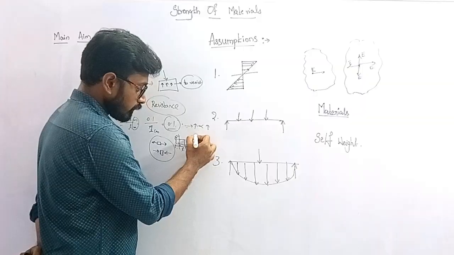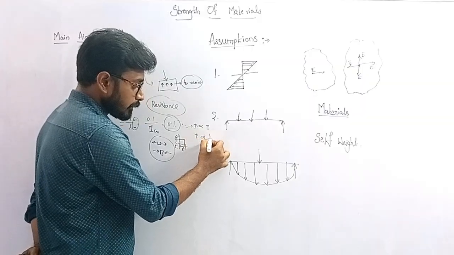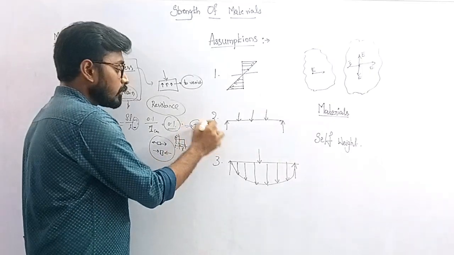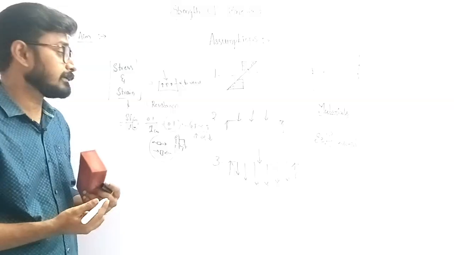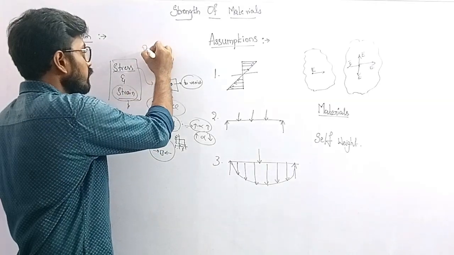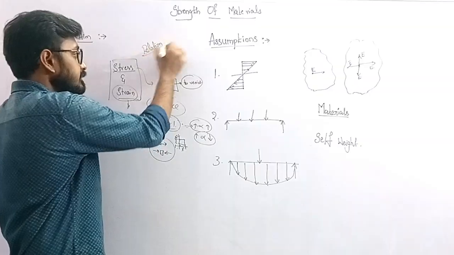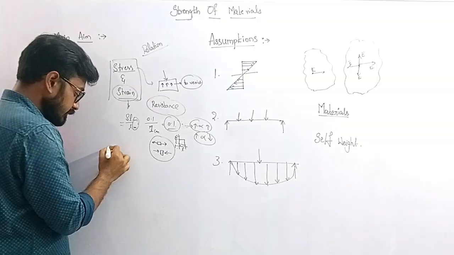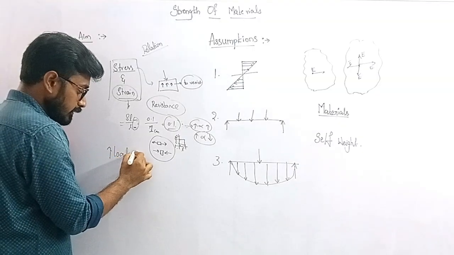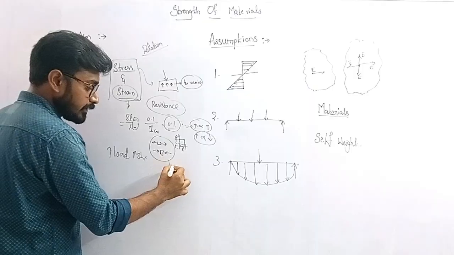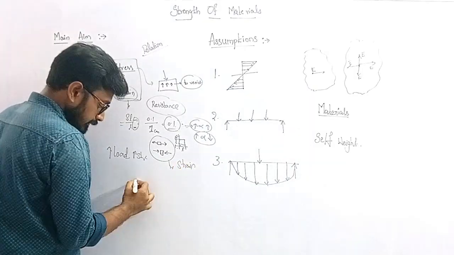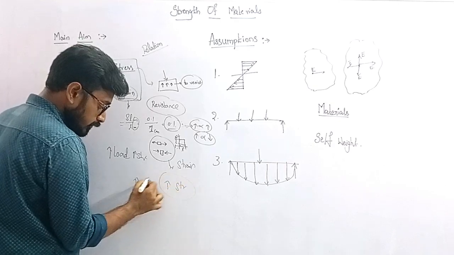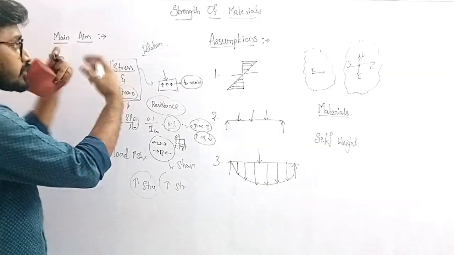But if the stress is inversely proportional to strain, then the relation will be different. So it will depend upon what we are considering. Mostly we need to figure out whether the relationship is directly proportional or inversely proportional, and how it varies as the load increases: how the stress is varying, whether it is increasing or decreasing, and how the strain is varying. As the stress increases, is the strain also increasing or not? To figure out this relationship, we need to study strength of materials.